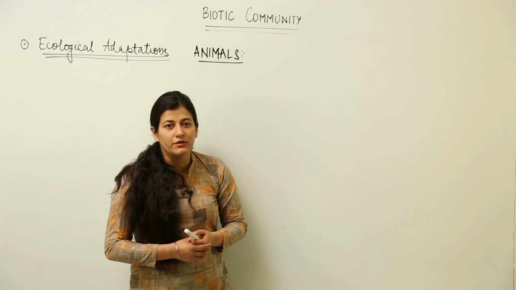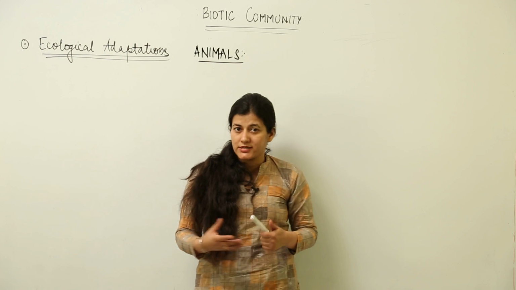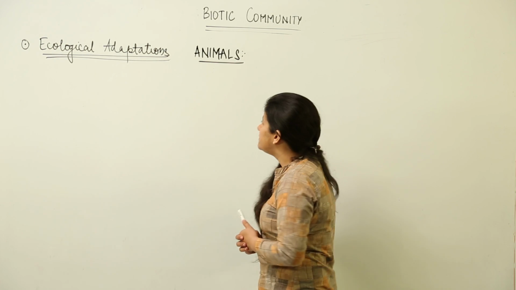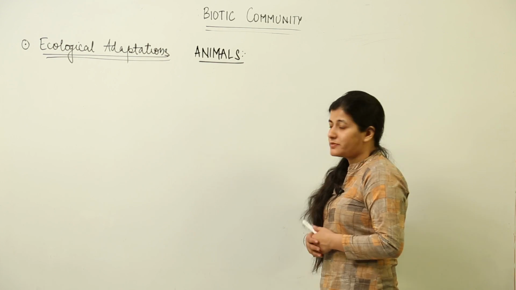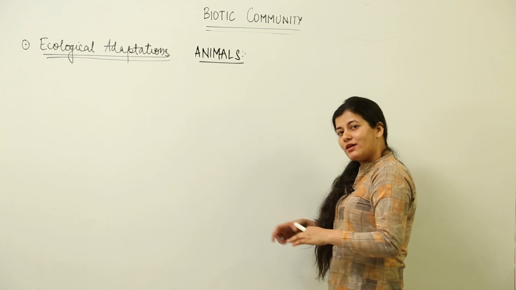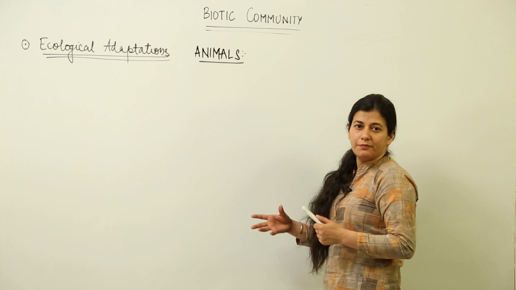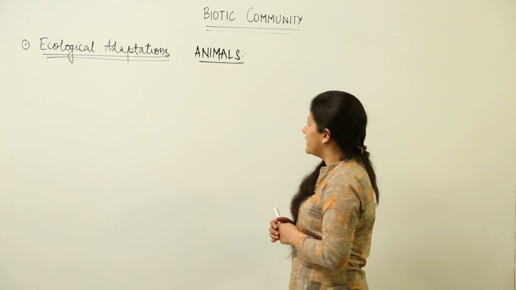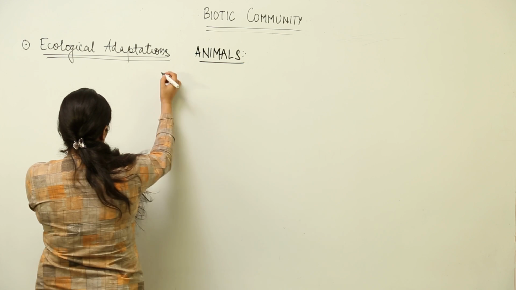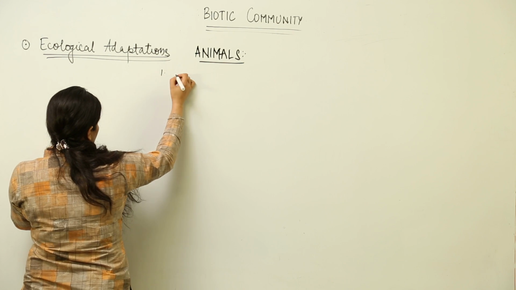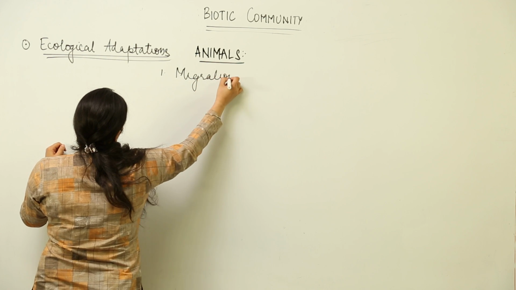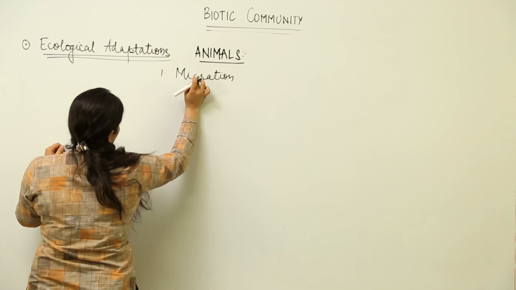Now let us talk about a few adaptations which animals exhibit, and this will not be as diverse as seen in the plants, as we discussed in the plants, because our syllabus asks us to study in detail about the plants, though the examples of animal adaptations are way too many as compared to plants. So under these categories, the first one is migration,